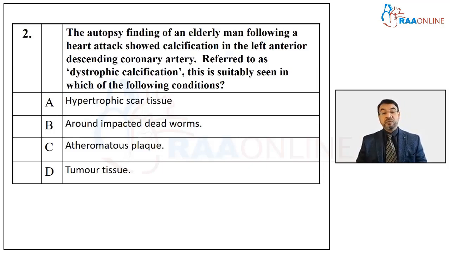Okay, so let us now go to the choices here. You have an autopsy. This is the vignette. He has a heart attack. There is a calcification. So in dystrophic calcification, it could occur in hypertrophic scar tissue, around impacted dead worms, atheromatous plaque, tumor tissue.